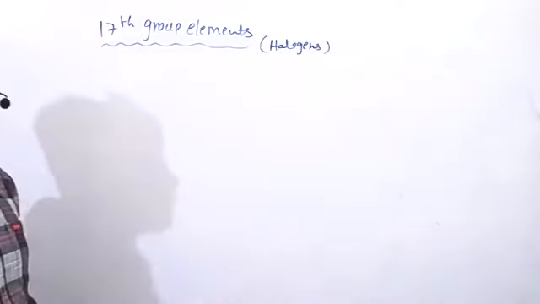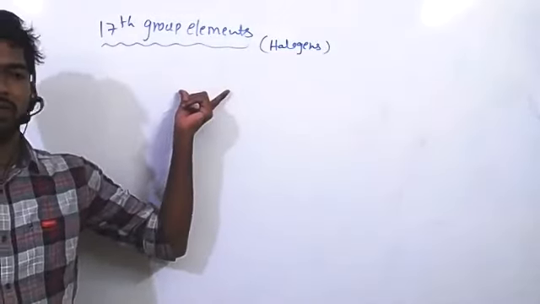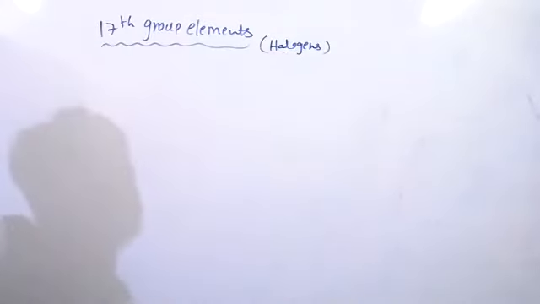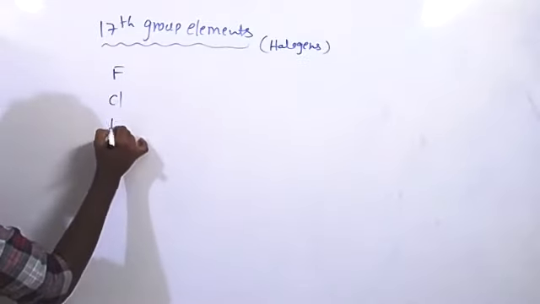This name is given because these elements are able to form salts. So salt forming elements are called halogens. Halogen elements are fluorine, chlorine, bromine.